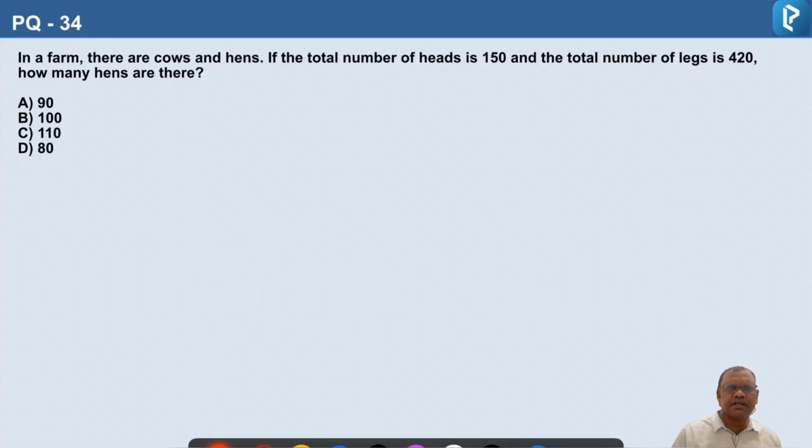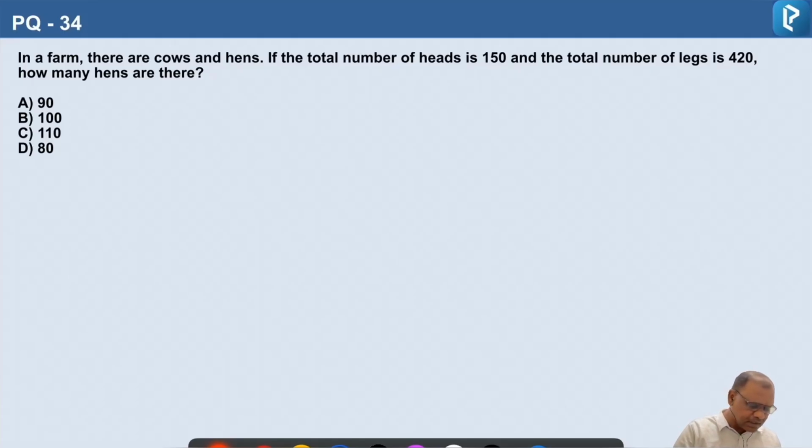Question number 34. In a farm, there are cows and hens. If the total number of heads is 150 and the total number of legs is 420, how many hens are there? So here we have two types of creatures, cows and hens. A cow will have 4 legs and hens will have 2 legs.